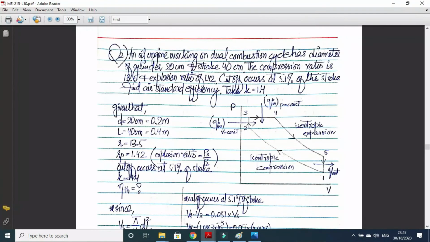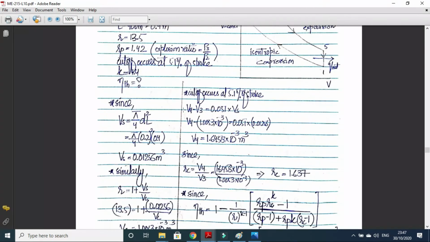We can move forward. An oil engine working on a dual combustion cycle has a cylinder diameter of 20 cm (the bore is given), and the stroke is given as 40 cm. The compression ratio is 13.5. The explosion ratio is 1.42. Cutoff occurs at 5.1% of the stroke. Calculate the air standard efficiency. Take k equal to 1.4.